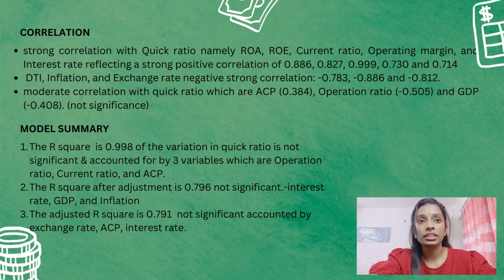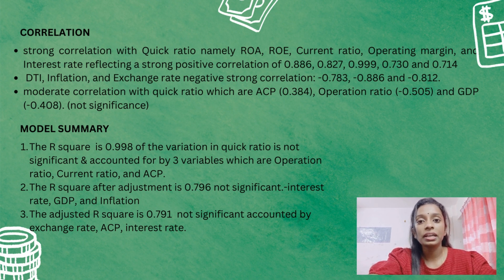The last group is the moderate correlation with the quick ratio: ACP, which is 0.384, operation ratio, which is 0.505, and also GDP, which is 0.408. These three variables show that they are not significant towards the quick ratio.